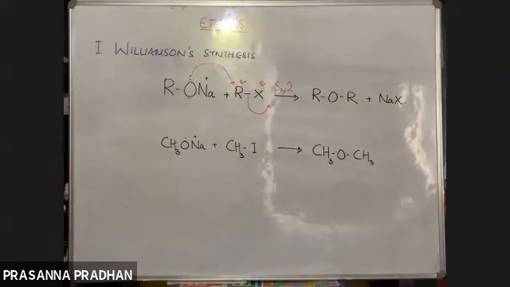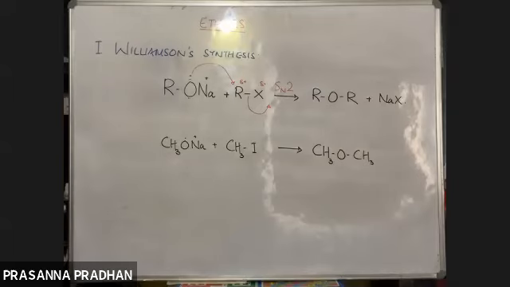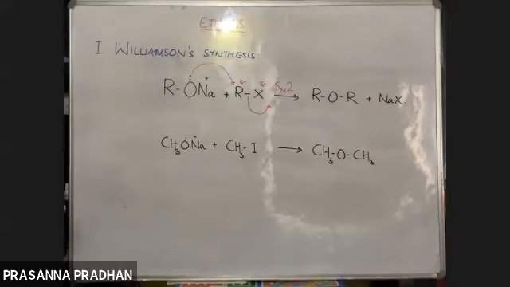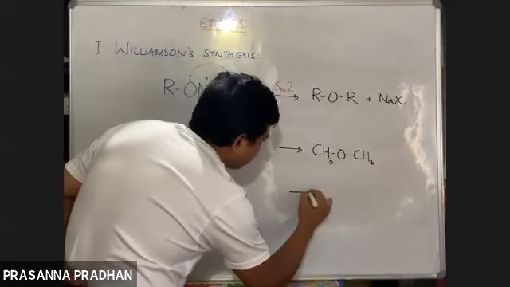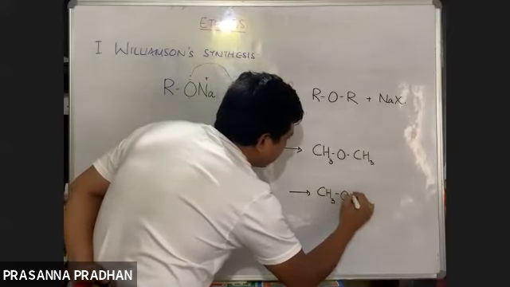Remember, in order to prepare an ether via Williamson synthesis, an alkoxide ion is reacted with the alkyl halide. Now, the problem comes when the alkyl groups are unsymmetrical like this.